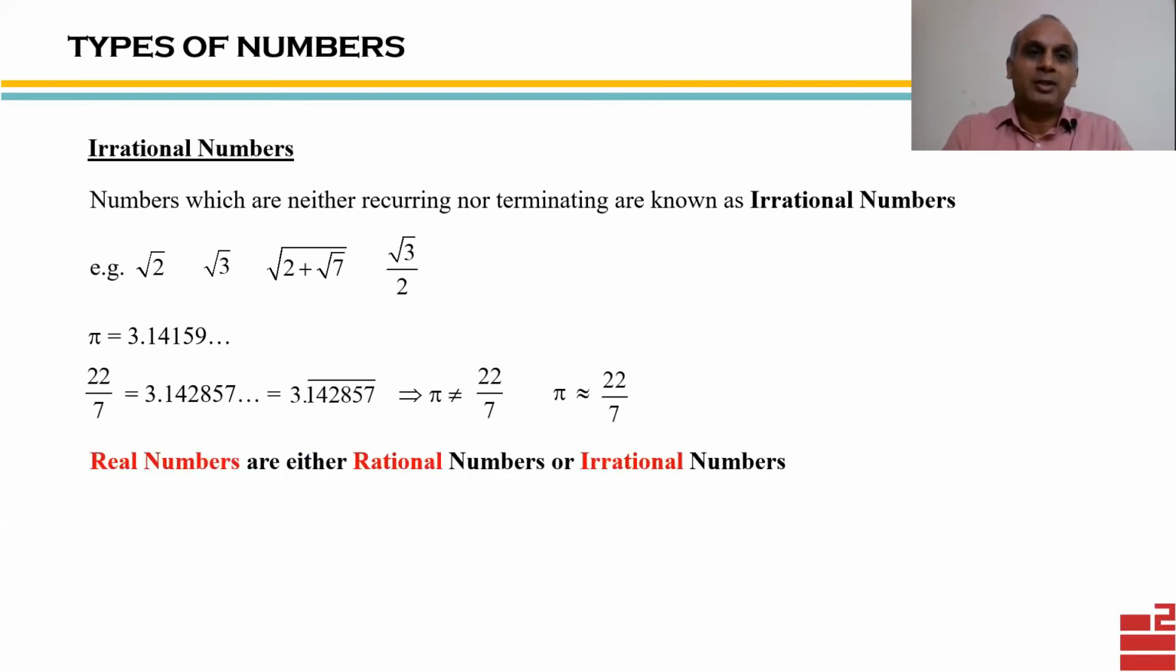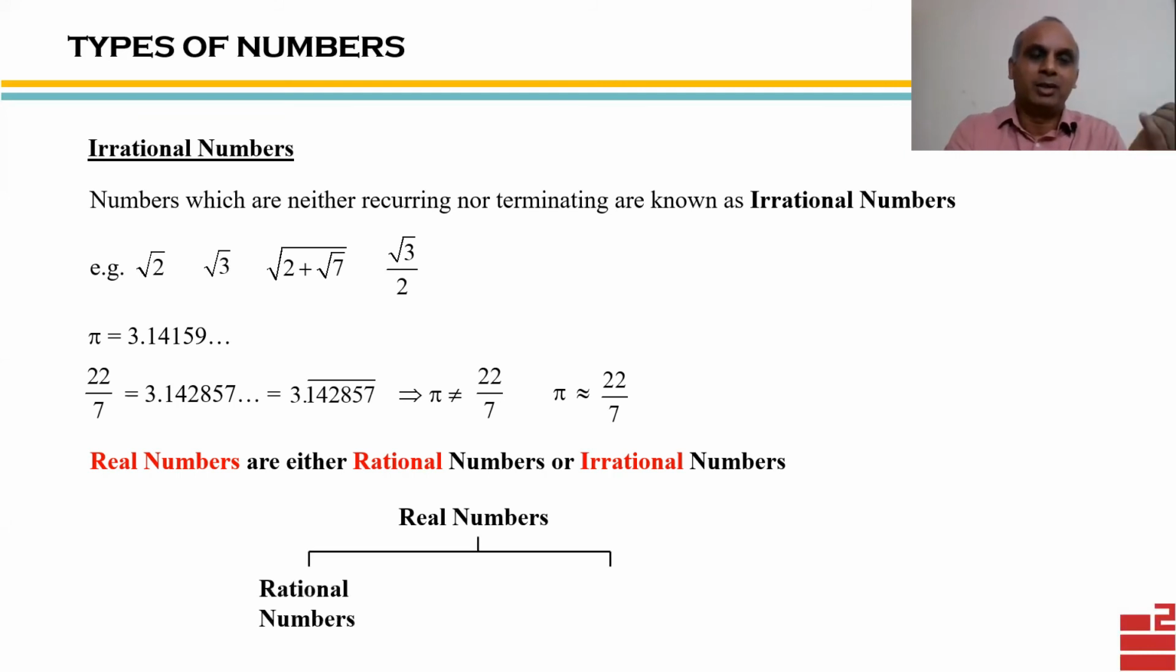Now comes another type, which is the most general type of numbers, real numbers. You should know that real numbers are either rational numbers or irrational numbers. So we can categorize real numbers as either rational numbers or irrational numbers. Also notice that a rational number cannot be an irrational number and vice versa.